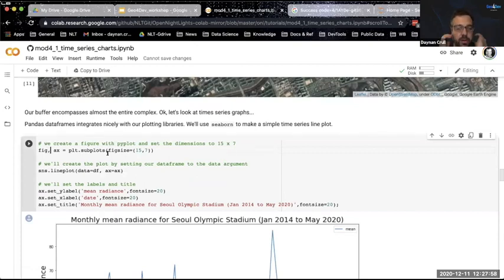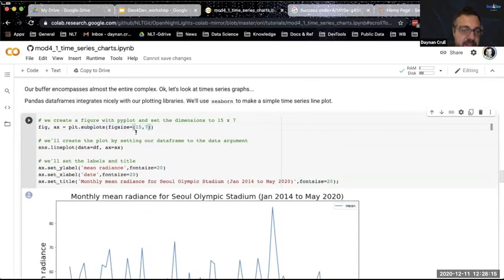Matplotlib and Seaborn are libraries for plotting that are pretty popular. Plotting is fun and interesting, can get a little complicated. We're keeping this simple. But basically, we're creating a canvas here that we're going to be drawing on, if you want to think of it that way. The figure I'm going to set is a specific size. You can adjust that however you want.